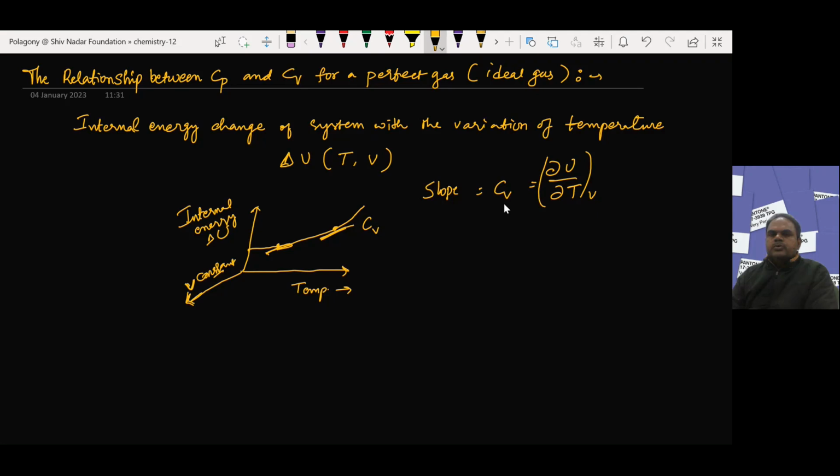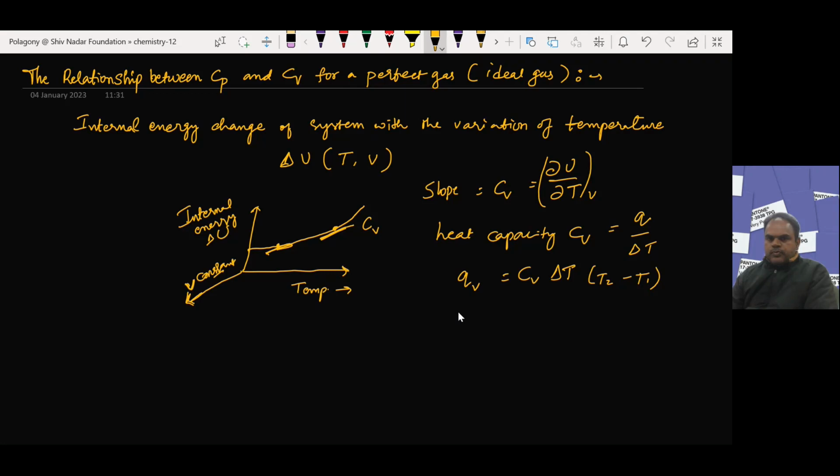That is said to be the heat capacity CV, which is equal to Q upon delta T, or we can write Q at constant volume is equal to CV into delta T. Delta T is equal to how much? T2 minus T1, we say.